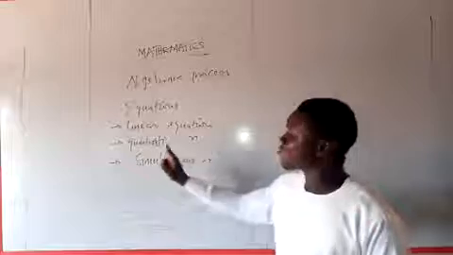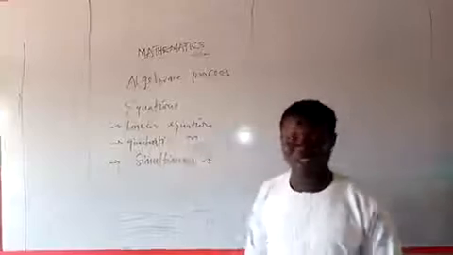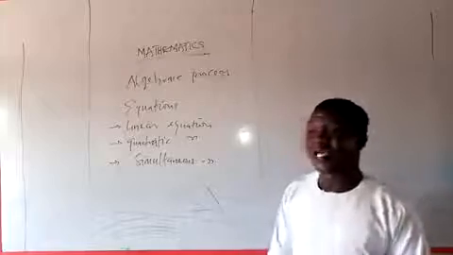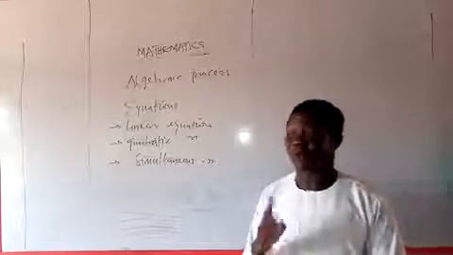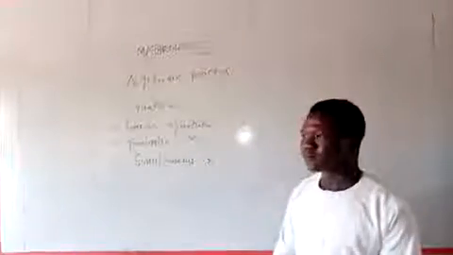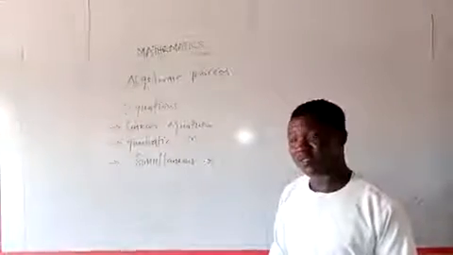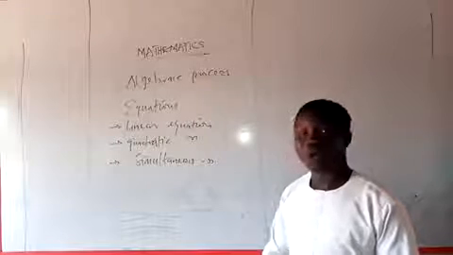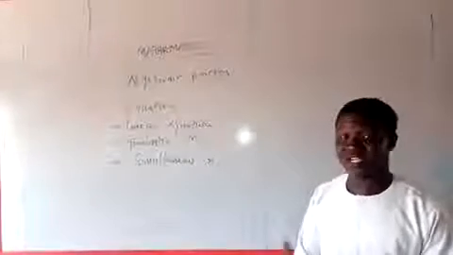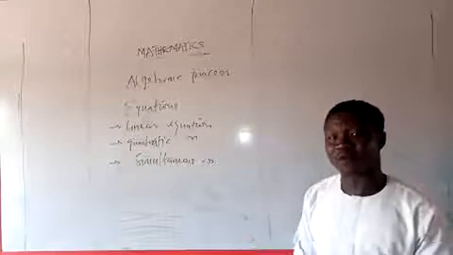Now, the one that is even much more popular and very, very important for you to do is quadratic equation. Under this quadratic equation, there are 3 methods of solving, if not 4. Let's say 4. There are 4 methods of solving quadratic equation. We have the factorization method. We have completing the square method. We have the almighty formula, or the general formula, which some prefer to call it. Then we have the graphical method of solving quadratic equation.